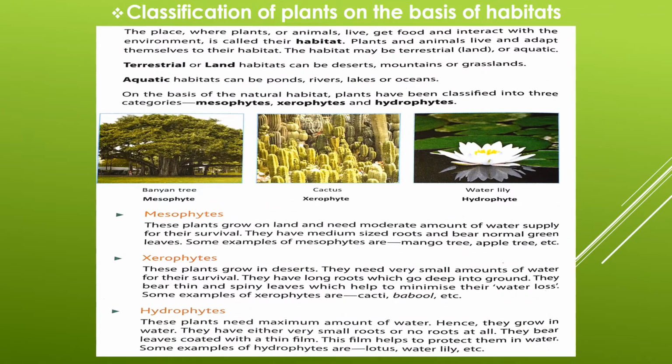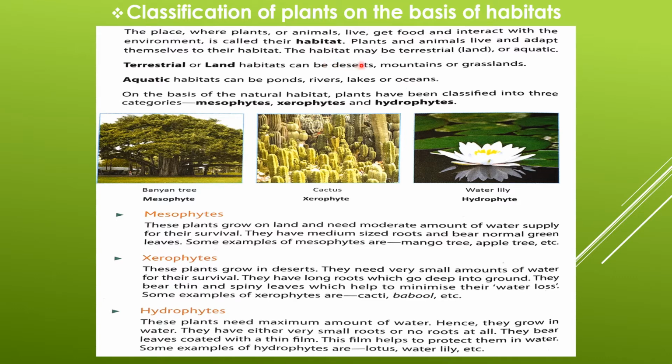Classification of plants on the basis of habitats. Students, the place where plants or animals live, get food, and interact with the environment is called their habitat. Plants and animals live and adapt themselves to their habitat.